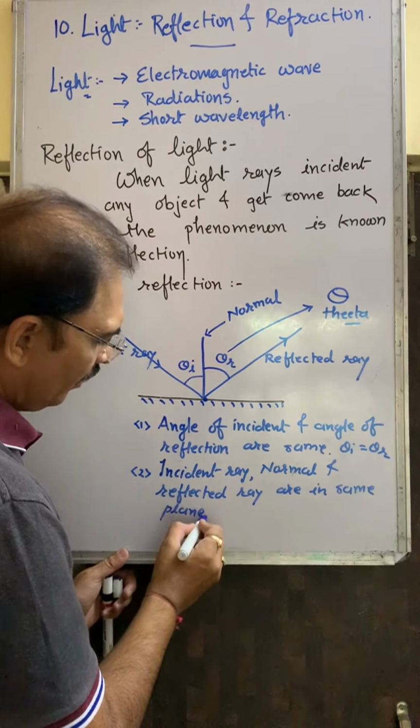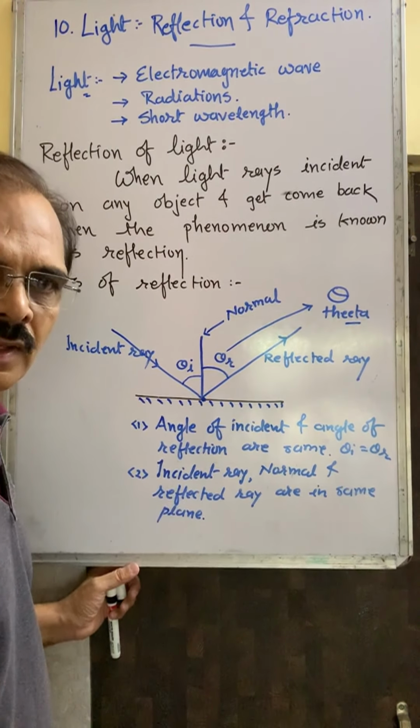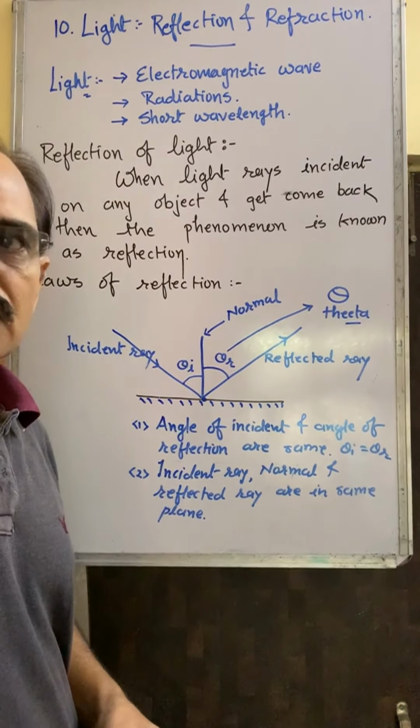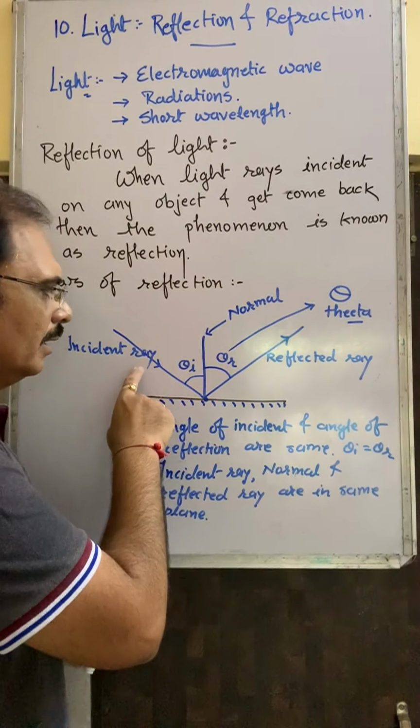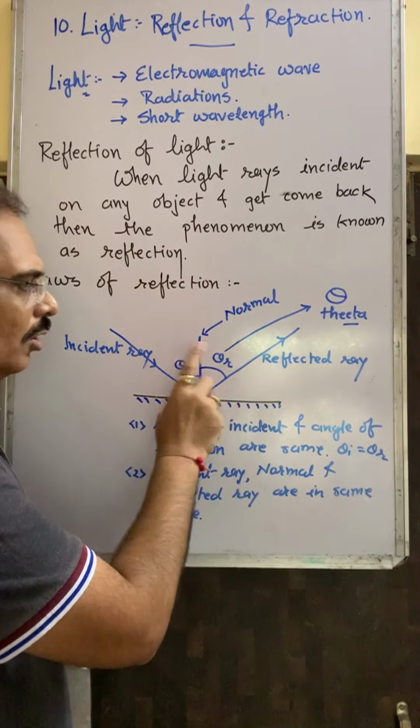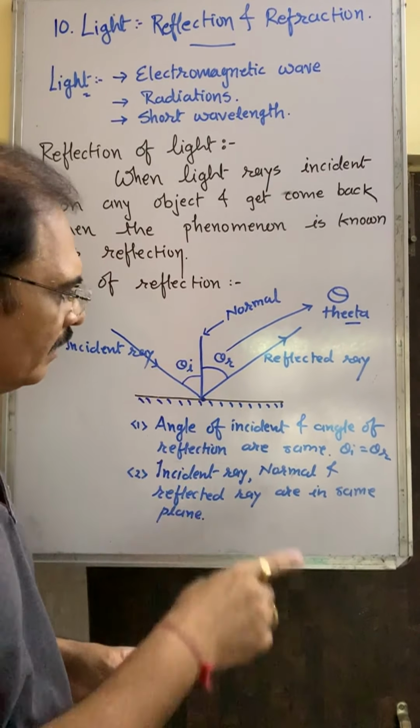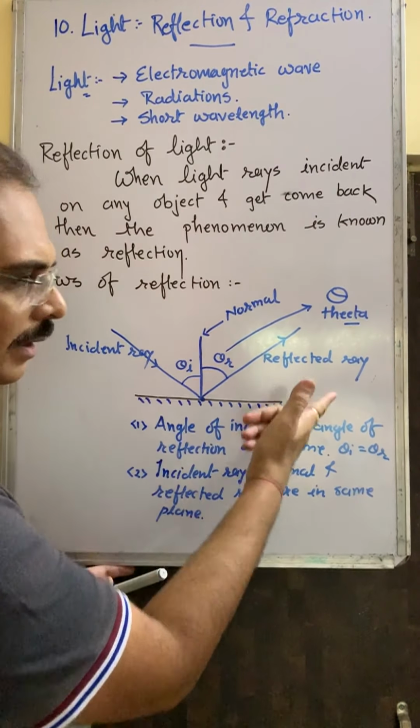These two laws are given in your textbook for recall, but you can add also a third one, that the incident ray and the reflected ray are on opposite sides of the normal, which you can see. The normal has a left side and a right side.